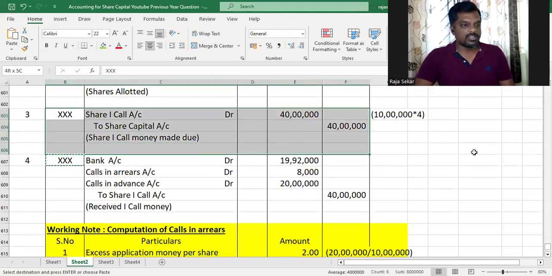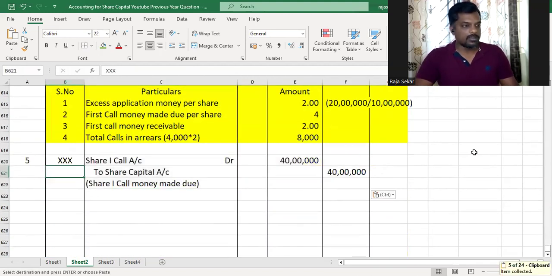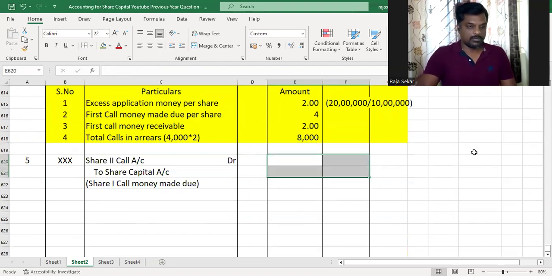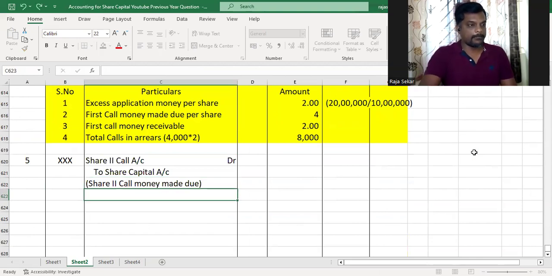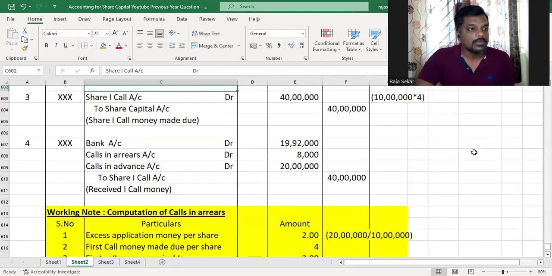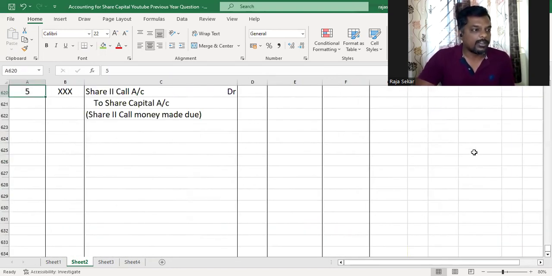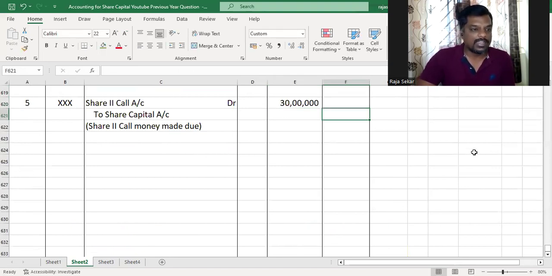And the second call journal entry will be what, my dear children? It will be share second call account debit to share capital account. And that is how much, my dear children? 3 rupees per share. Second call is 3, and we have not forfeited any shares, so the entire set of shares will be made due. So that will be 10 lakh into 3, 30 lakhs.